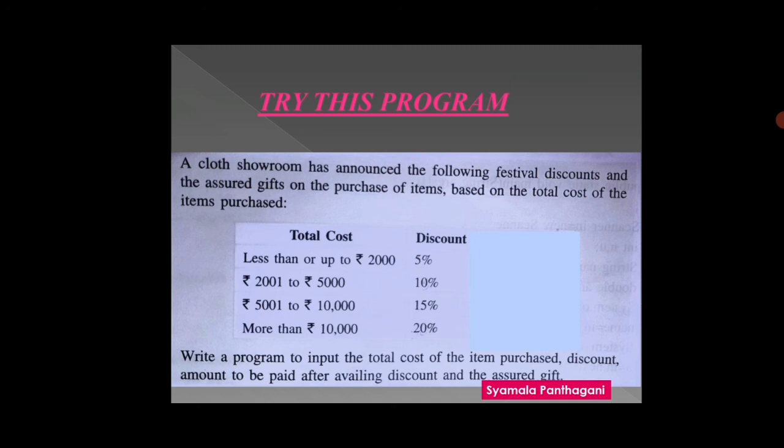Take the cost of the item purchased as input, calculate the discount and display the amount to be paid. How to get this amount to be paid? Just subtract the discount from the cost of the item. Then only we can get the amount to be paid.